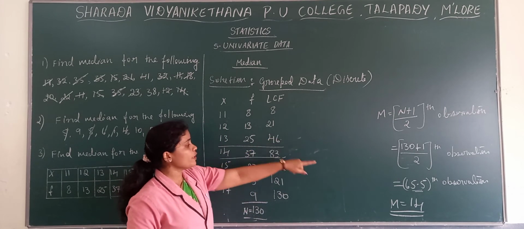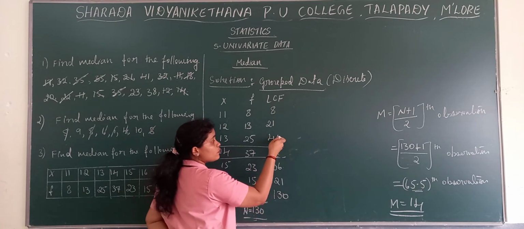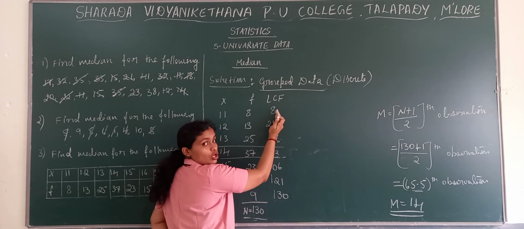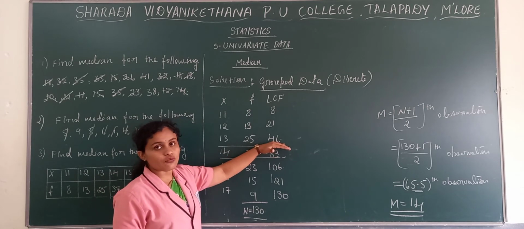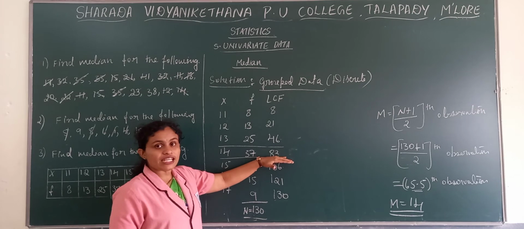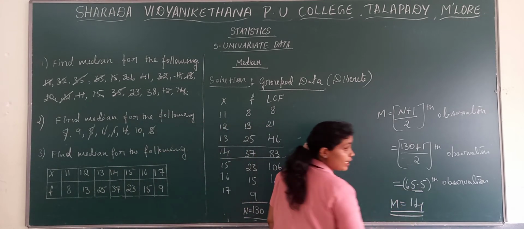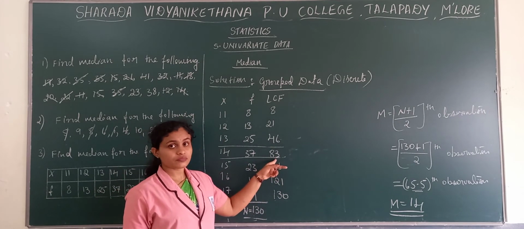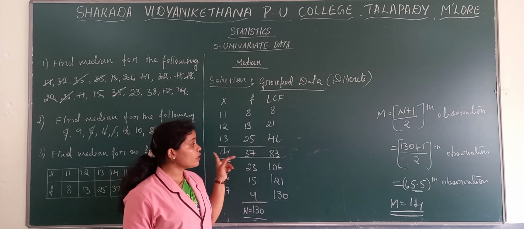For example, now you get 26. Where will 26 fall? It will come within this, not here. In 21 it got over. Numbers above 21, till 46, will come here. Now above 46 and below 83 will come in this range. So here 65.5 will fall here. So the corresponding x value is our median.